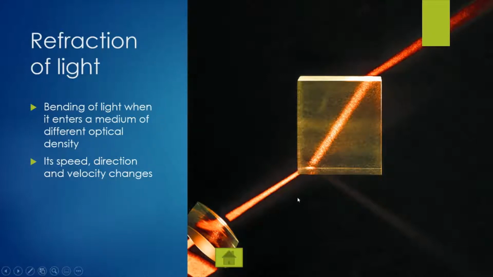As it enters from air to the glass, glass has a different optical density than the air. Basically, the glass is of higher optical density than the air. So as it enters this piece of glass, which is of higher optical density, it slows down. The speed changes. Because of this change in speed, light bends.